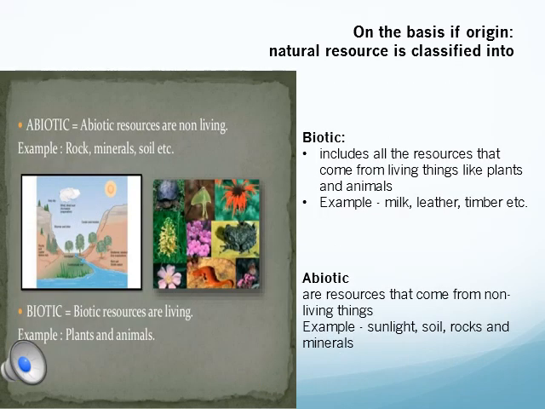On the basis of origin, natural resources are again classified into two: biotic and abiotic. Now, what are biotic resources? Biotic resources are the resources which are derived from living organisms like plants and animals. Examples: milk, leather, and timber, etc. Abiotic resources are those derived from non-living things like soil, rocks, and minerals.